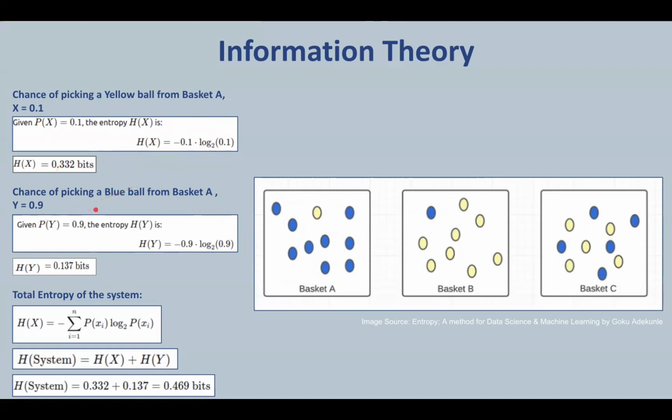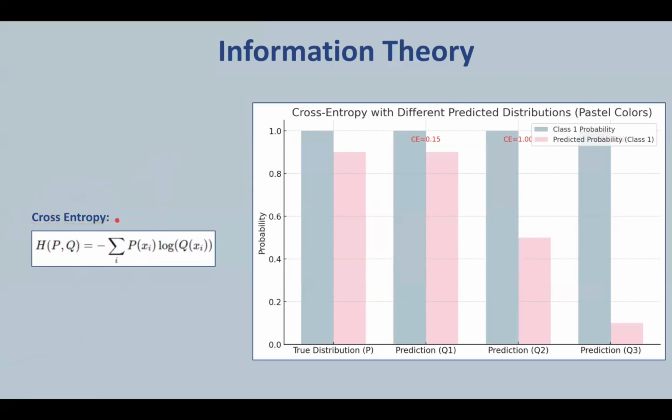Now the chance of picking a blue ball from basket A is 0.9. As we can see, there are 9 blue balls here. So given P of y is equal to 0.9, the entropy H of y is given by this formula, which results in this value. Because entropy is a unit of information, it is represented in bits. So we say that the entropy of the decision of us picking a ball from the first basket is given by 0.469 bits of entropy.